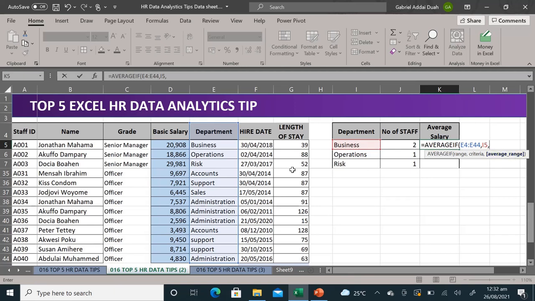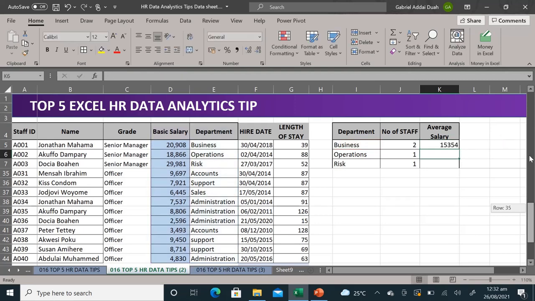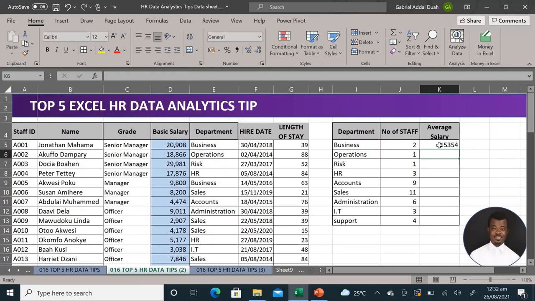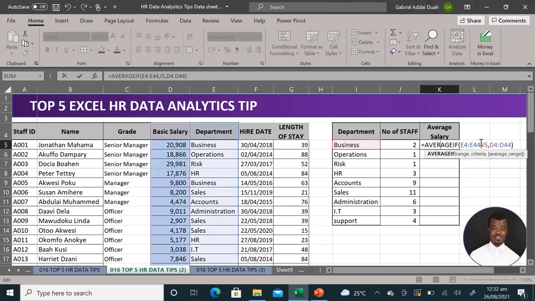It has three main arguments: the range, the criteria, and the last part, which is the average range. Just like how I'm doing it, you always have to make sure you introduce your dollar signs by blocking it, and that will help you to scroll down. Check this out.